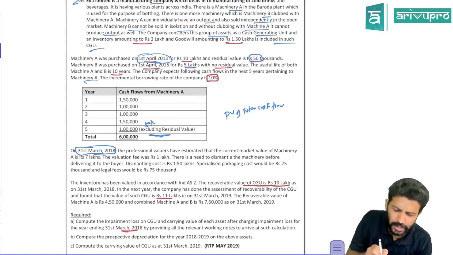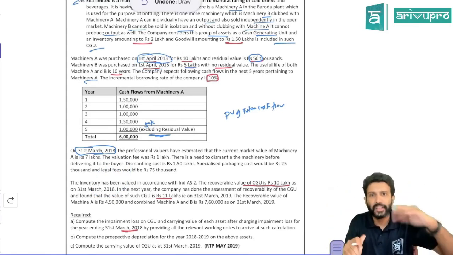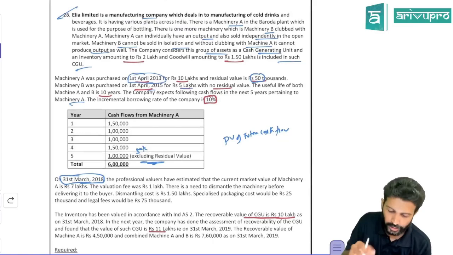But new things, if at all you come across, at least if you don't want to study them, whatever components, like in this problem, finding the carrying amount is something which is child's play. At least that much we'll put out. That way, let's not skip the whole question. Okay, first let's do that. How do you get the carrying amount?